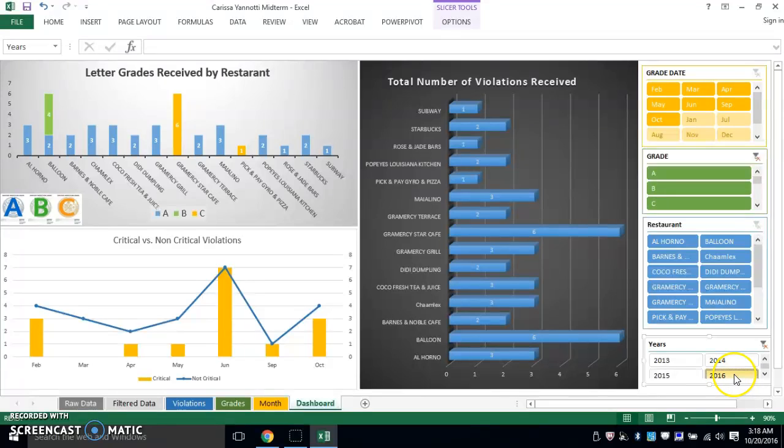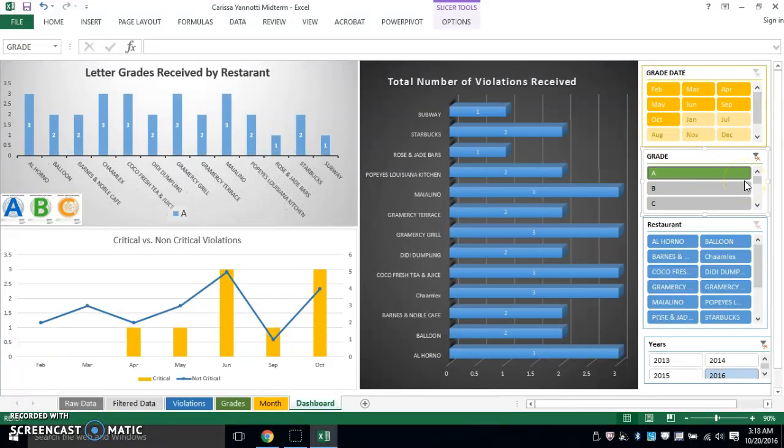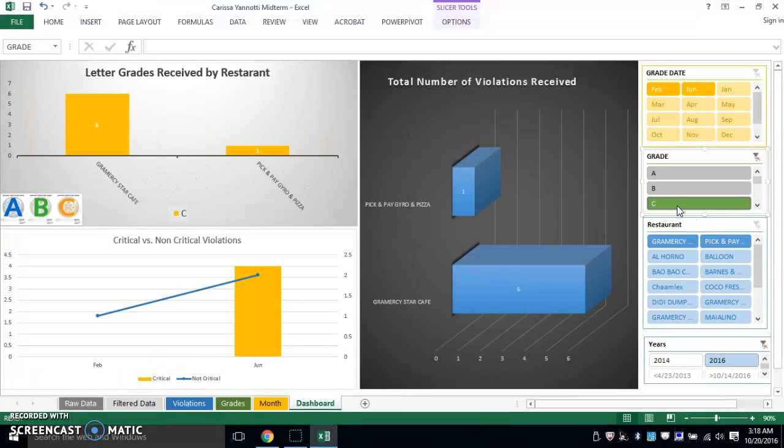And I think slicers are one of my favorite things when it comes to Excel, because it just filters the information to your liking and your customized needs. So say I only want to look at grades of A and in 2016 because that's most recent, then these are most likely going to be the places that I eat. Or if I really want to focus it on people who got grades of C, I know to probably avoid these restaurants.